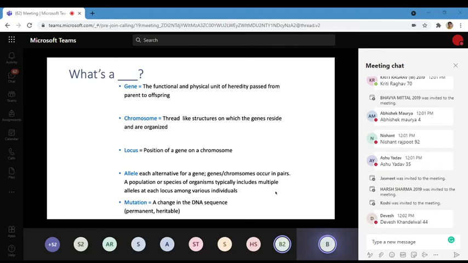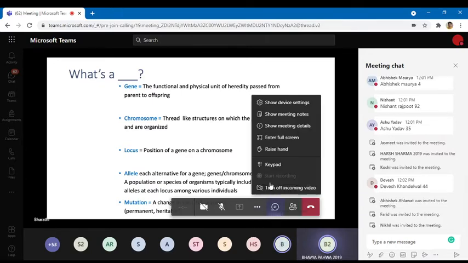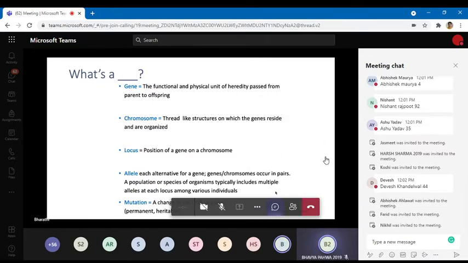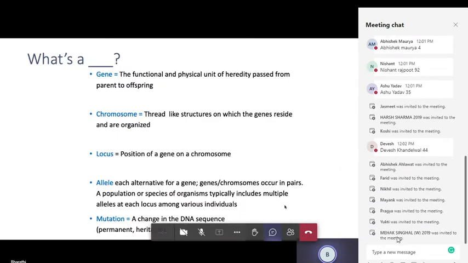Of chromosome, you know? Ma'am, autosomes and sex chromosomes. Very good. How many autosomes and how many sex chromosomes? 22 pairs of autosomes and 1 pair of sex chromosomes.